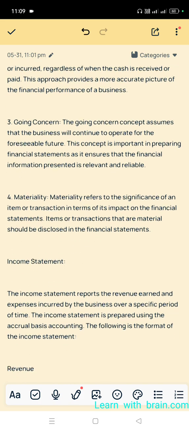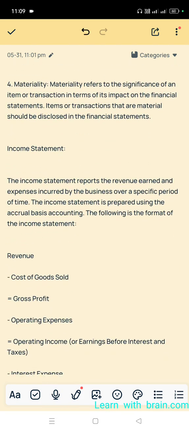Next, the materiality concept. Materiality refers to the significance of an item or transaction in terms of its impact on the financial statements. Items or transactions that are material should be disclosed in the financial statements. So while preparing financial statements, we have to record material items, which have significance in terms of their impact on the financial statements.